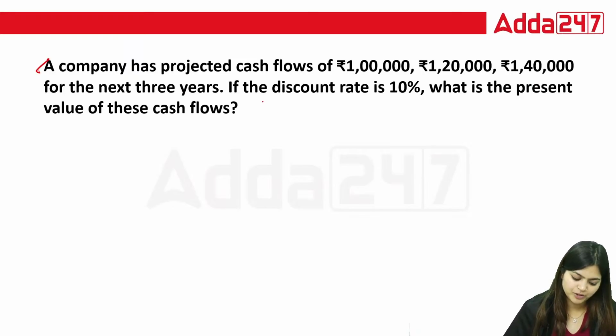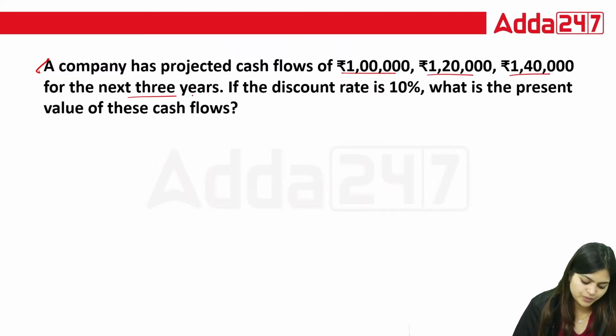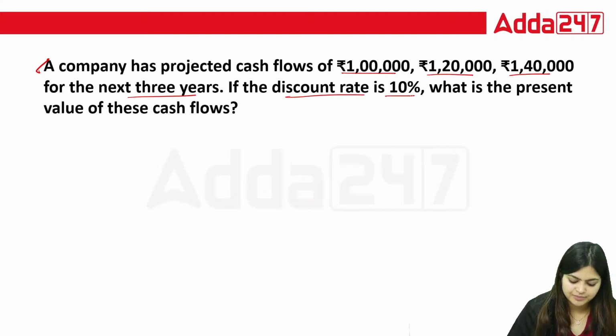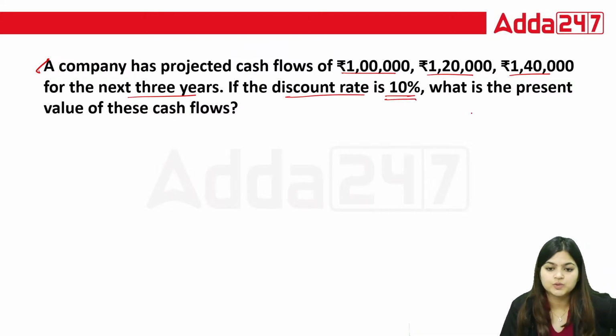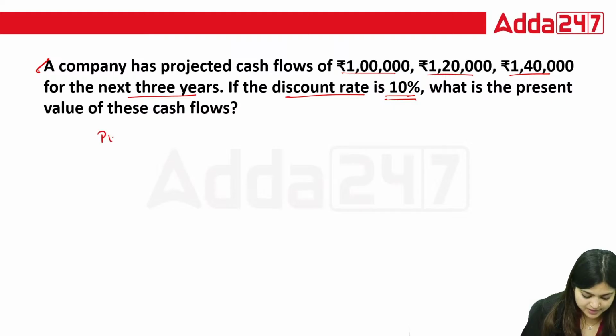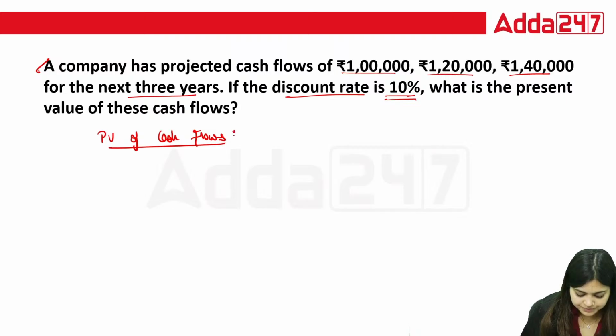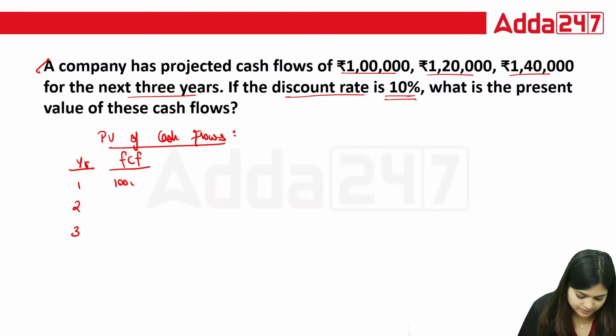A company has projected cash flows of 1 lakh, 1,20,000, 1,40,000 for the next 3 years. If the discount rate is 10%, what is the present value of these cash flows? So here we need to calculate the present value of cash flows. Years 1, 2, 3. Future cash flows are 1 lakh, 1,20,000 and 1,40,000. What is the discounting rate? You can see here 10%.